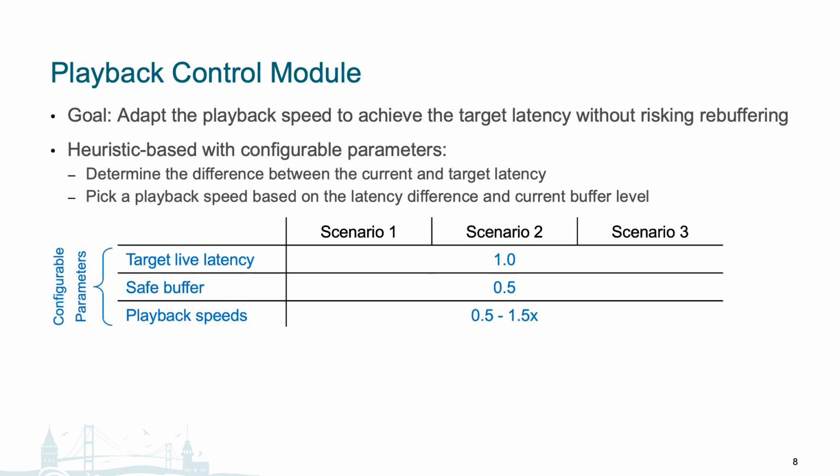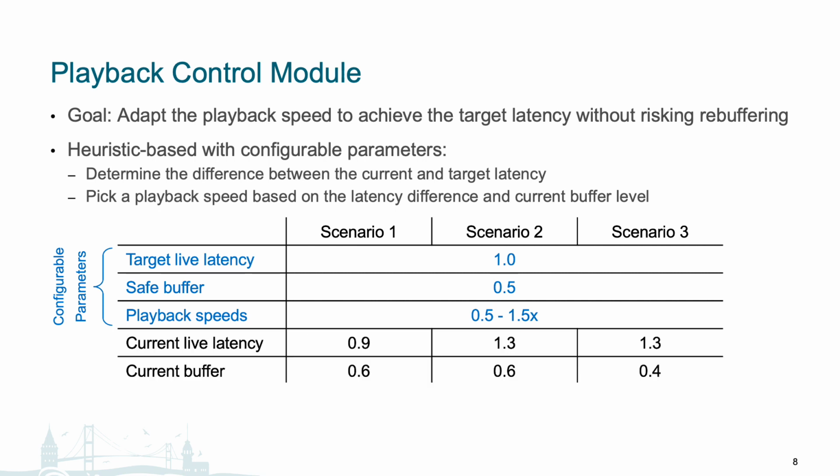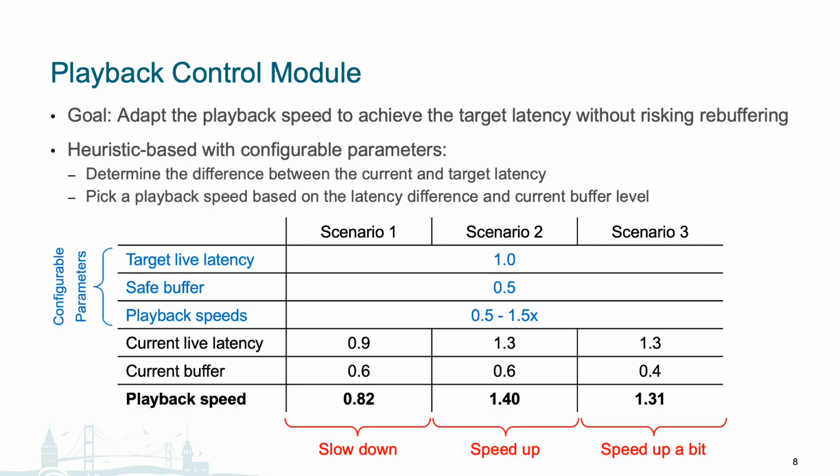This table provides a worked example. First, the system predefines a target latency, safe buffer level, and allowable playback range. And let's say we have these 3 scenarios with different latency and buffer levels. For example, in the first scenario, if the current latency is less than the target latency, then we could slow down the playback, which is good for building up the buffer, so that if the latency starts to grow above the target latency, as seen in scenario 2, then we could speed up the playback to say 1.4 times, so that we can quickly bring the latency down.